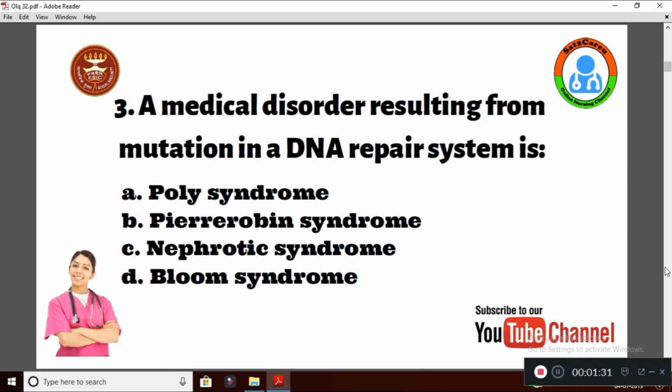Question number 3. A medical disorder resulting from mutation in a DNA repair system is option A Poly syndrome, B Pyrorobin syndrome, C nephrotic syndrome, D Bloom syndrome. The medical disorder resulting from mutation in a DNA repair system is known as Bloom syndrome. Option D, Bloom syndrome is the correct answer.